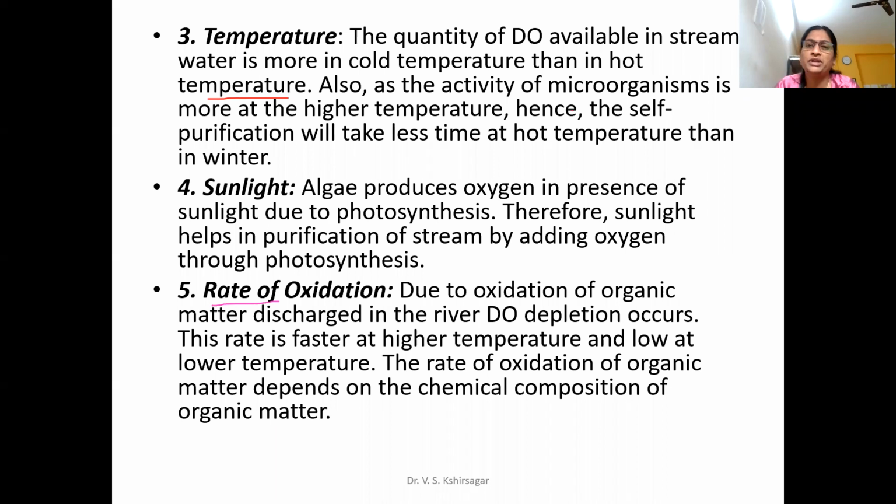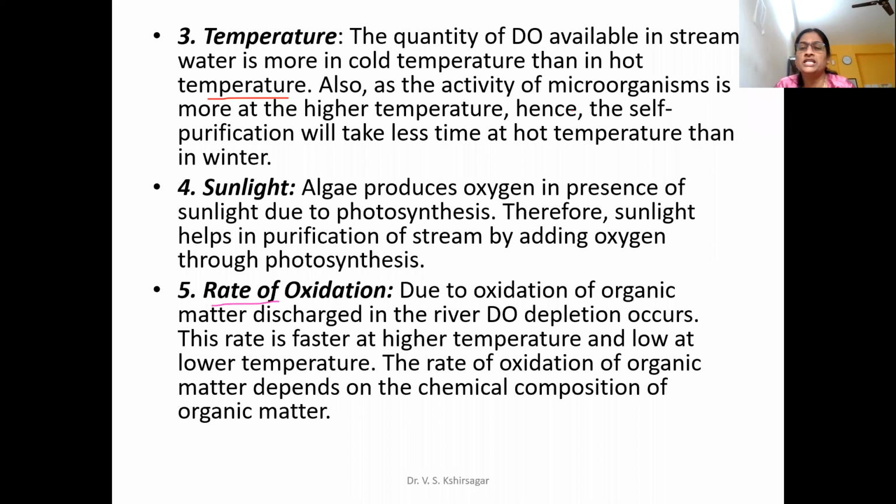But at the same time, temperature helps increase the rate of degradation by microorganisms. Microorganisms are of 3 types based on temperature. One are those surviving in cold temperature, up to 10 degrees Celsius.